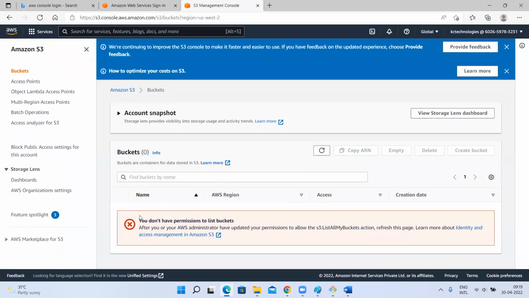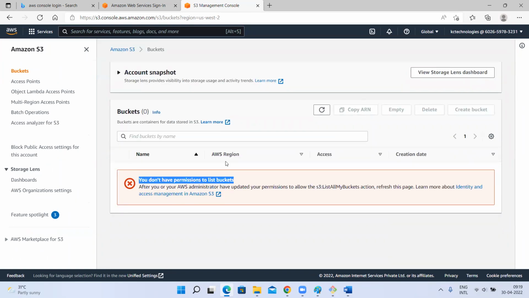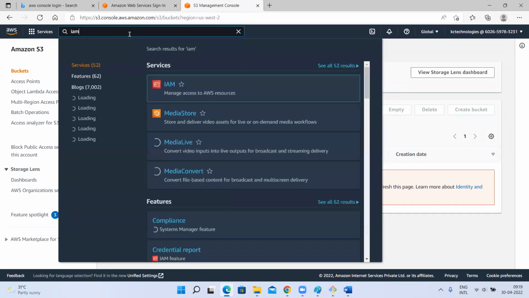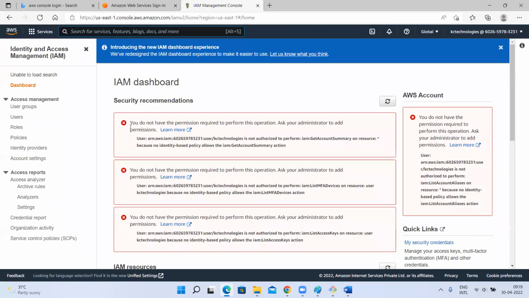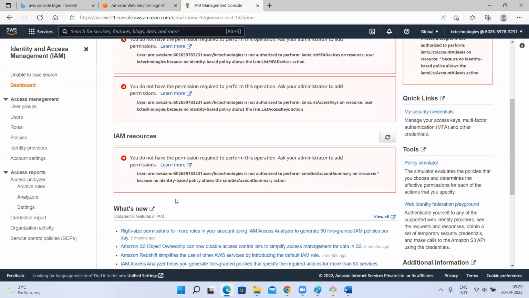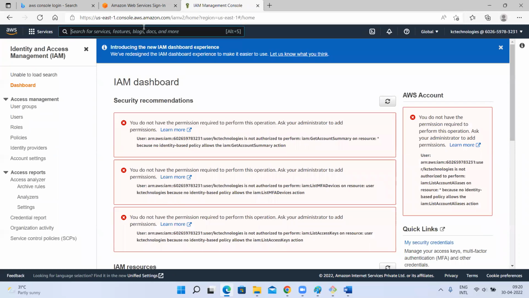Now it is saying you don't have permission to list buckets. Read access of S3 also I don't have. Yes or no? Yes. Now I'll go to IAM. As a KC Technologies user, I'm going to IAM. It is saying you do not have the permissions required to perform this operation. Ask your administrator to add permission. Something it is giving, right? I cannot access IAM.